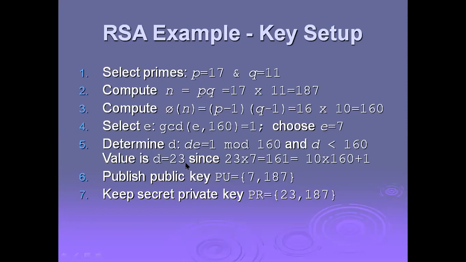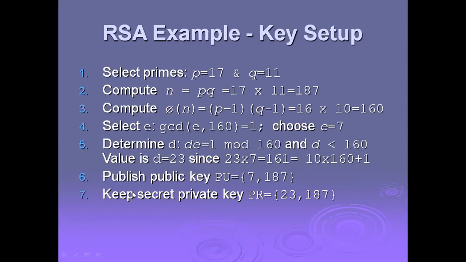So 23 into 7 is 161, based upon Euler's theorem, that is 10 into 160 plus 1.